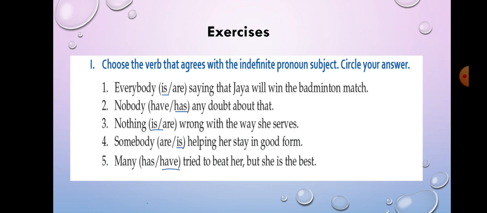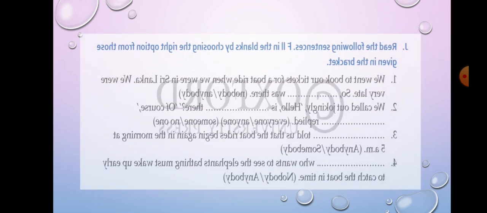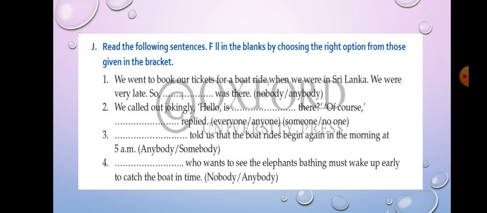Now, next exercise number J. Read the following sentences, fill in the blanks by choosing the right option from those given in the brackets. So, here brackets are given and you have to select the correct option.